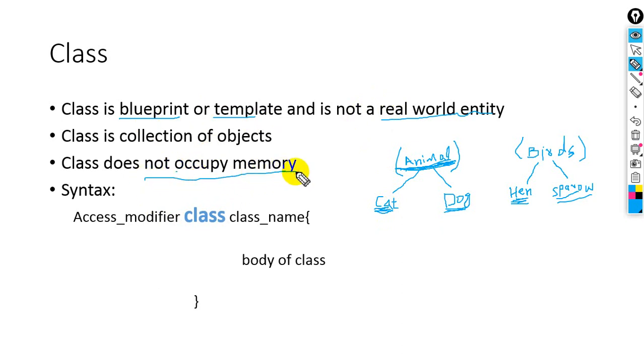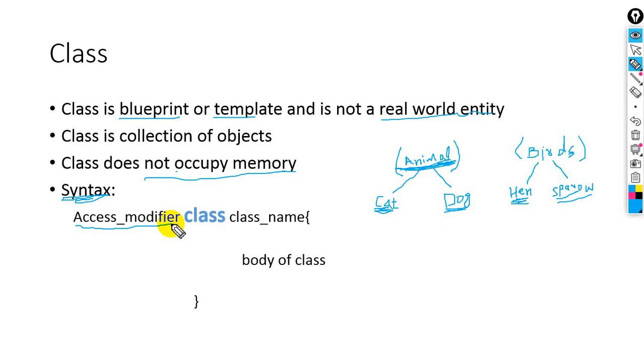Okay, understood? Next, we have the syntax of a class. How will we create a class in Java programming? How will we make a class in Java programming? So first of all, you need to write the access modifier.